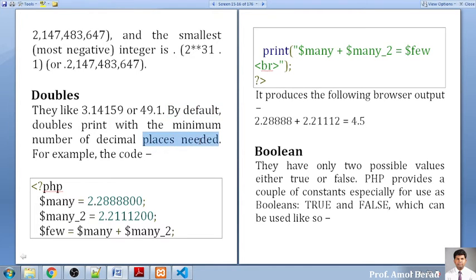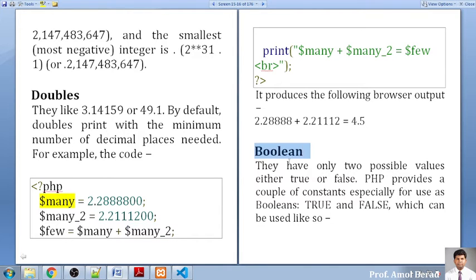The minimum values, place values will be displayed. So if you want to declare a variable like double, you can declare it like this: dollar sign, the name of the variable, and equal to the decimal number. In the same way you can declare a variable like this also, and you can do the addition like this also. So you can do addition of two numbers and get an output like this. We'll have an example of this in upcoming sessions. Now first we'll move further, and then we'll go for demonstrating this with data types.